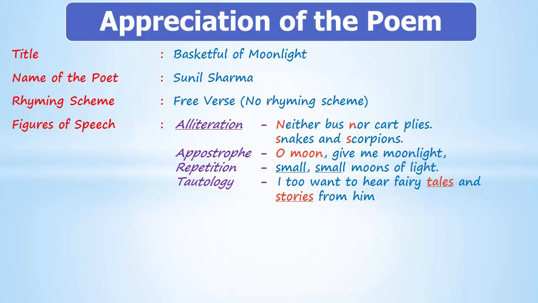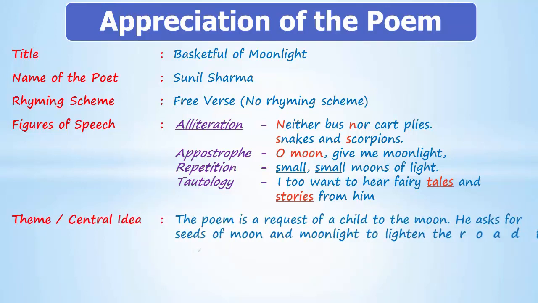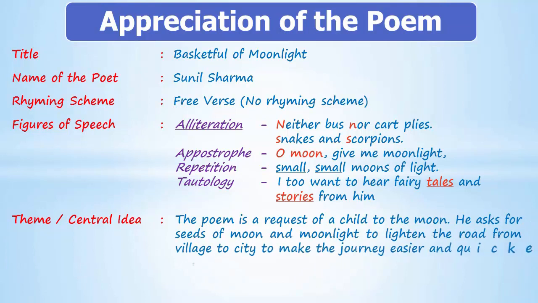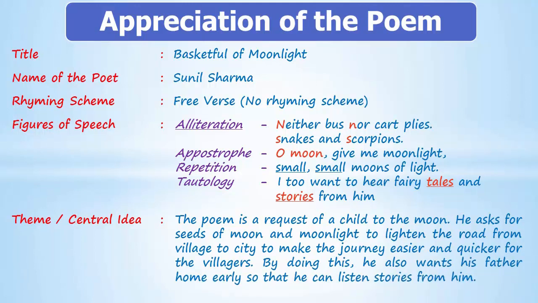And the final point of appreciation of the poem is the theme of the poem or central idea of the poem. So as I said earlier, it is a very unique poem. The theme itself is very unique. The poem is a request of a child to the moon. He asks for seeds of moon and moonlight to lighten the road from village to city, to make the journey easier and quicker for the villagers. By doing this, he also wants his father home early so that he can listen to stories from him. So here we have completed the appreciation of the poem.